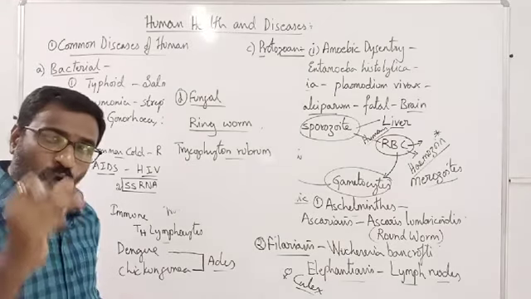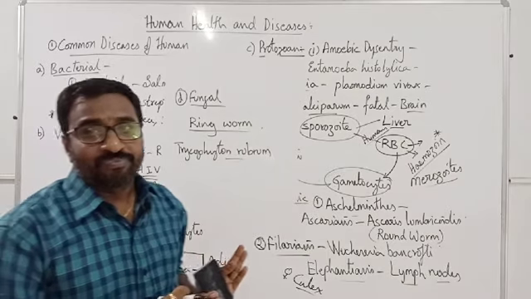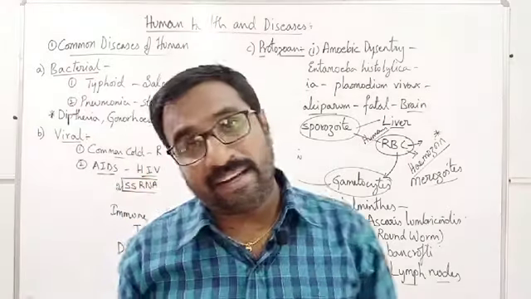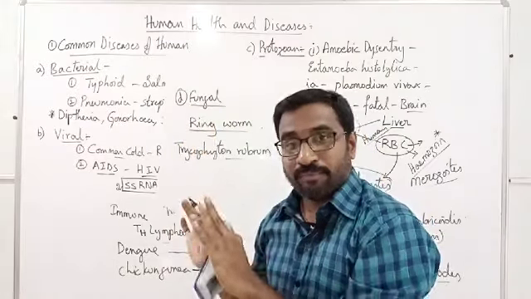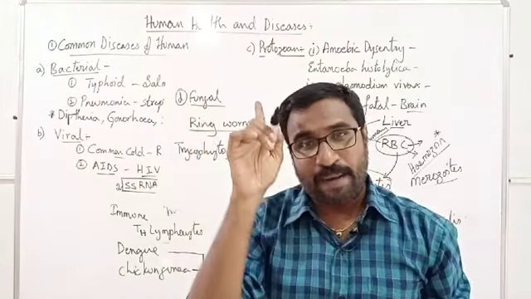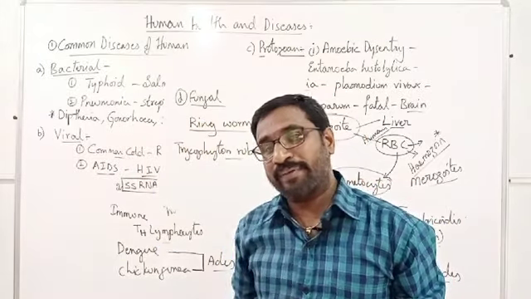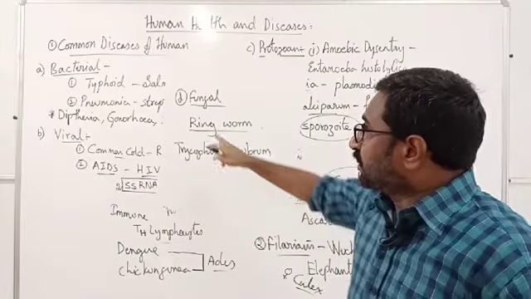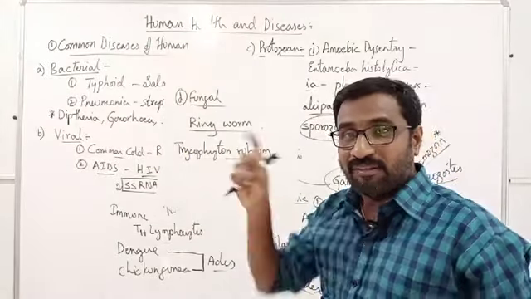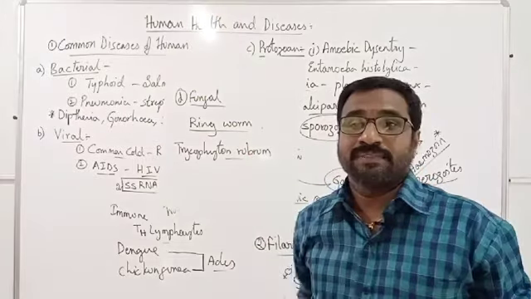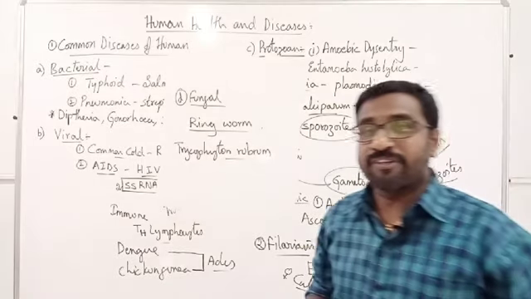Coming to the competitive part of this particular topic, I just gave this glance. I did not go into the details. Already I explained all the details. So you should know that from this part, one neat question will compulsorily come in your final exam. One question, 4 marks. Very easy one. In this, bacterial, viral, protozoan, helminthic and fungal. One question compulsory. So like that, these are the common diseases of human.